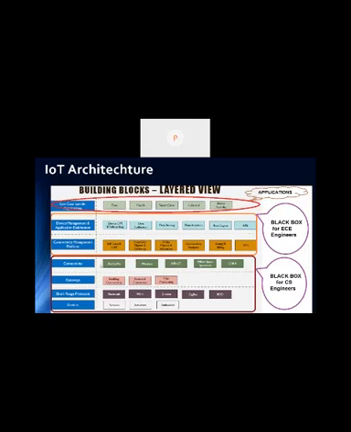If we come to the lower 3 or 4 layers, these are basically a black box for CS engineers. They need not know how things are happening. They should know what things they can do, such as the connectivity medium, what can be done with the different devices, or what APIs they can use to access it. But it is not needed that they have hands-on experience necessarily. So this below part is the black box for CS.